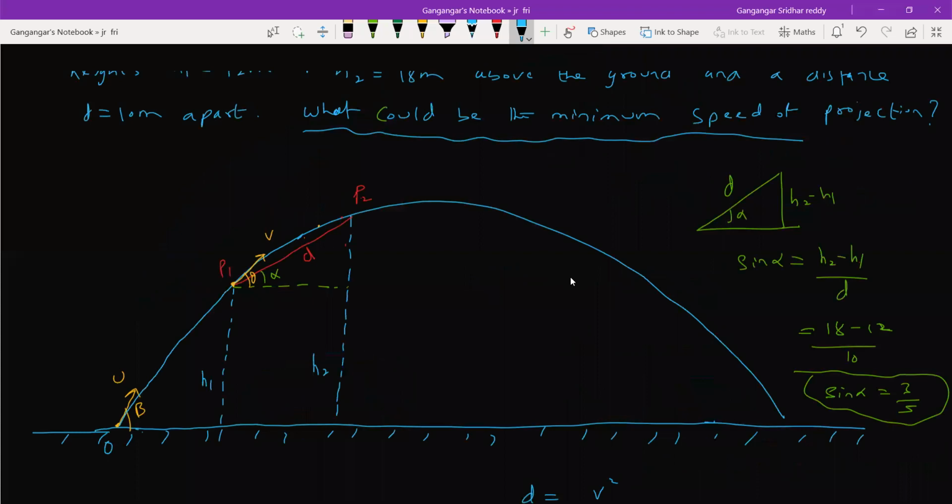Sir, why did you take D as R max, sir? Why maximum range? That's the question I'm asking, no? Why is that particular formula introduced here?